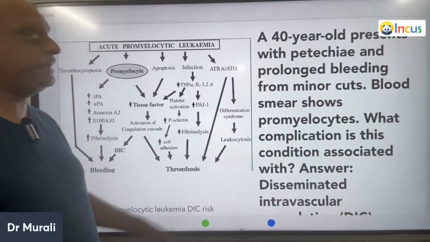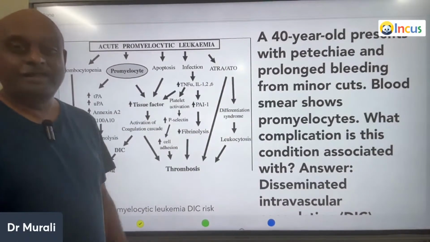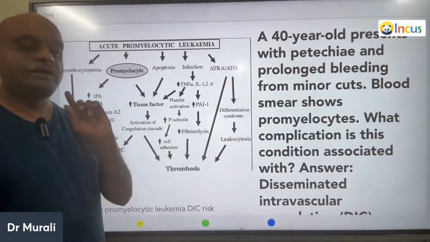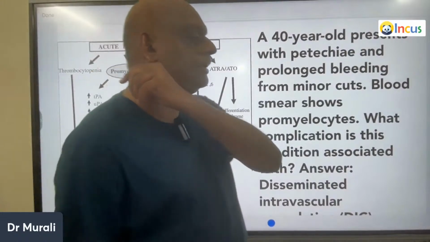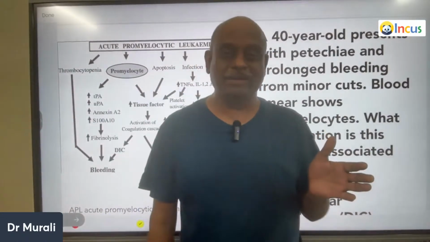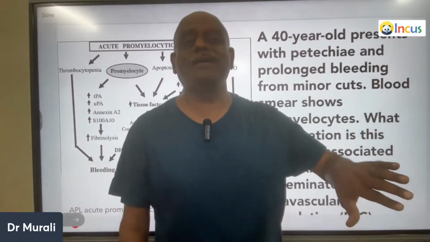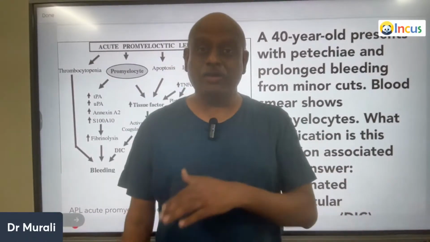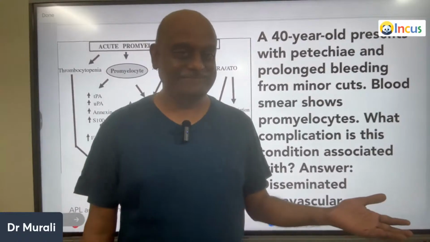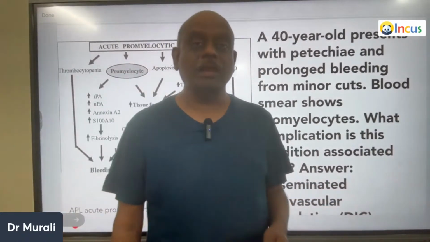A 40-year-old presents with petechiae, prolonged bleeding. There are promyelocytes. Tell me, doctor, of all the acute myeloid leukemias, which has the best prognosis? APML. Why? Because in APML, you can use ATRA, all-trans retinoic acid, to treat it. Where treatment is there, prognosis is good.